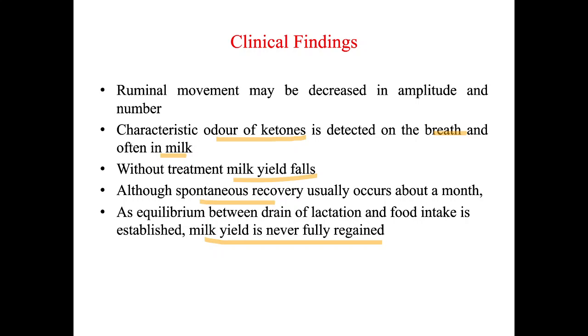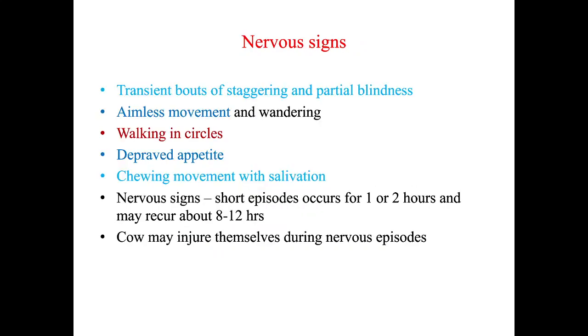So slowly this lactation decreases because body food intake is not being made properly. And then even after that, if you try to feed properly, this milk yield may never be fully regained. So what nervous signs can the animal exhibit? We know that, as an animal or as a human being, most of the energy requirement is needed by the brain.